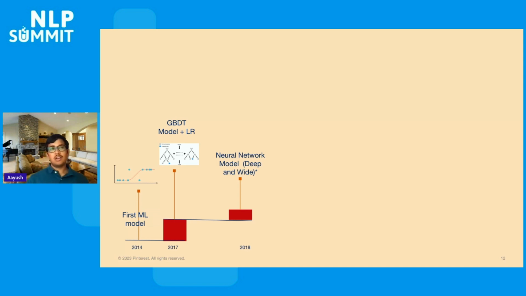Going forward, the next set of iterations in the industry were around moving from these simpler GBT models and logistic regression to more neural network based models. As you can imagine, neural network based models are universal approximators. They can look at the history and try to predict the future. So that's the direction we want to go, because now you can learn many different combinations that you're not able to learn in the prior setups.